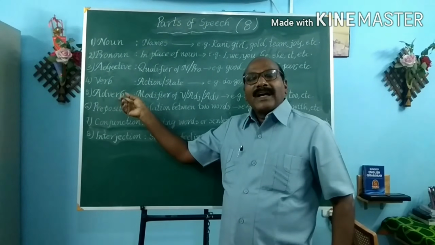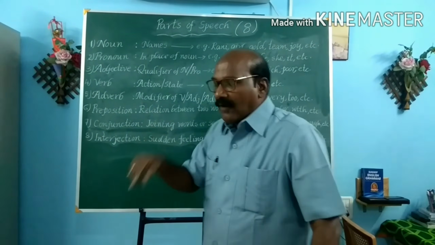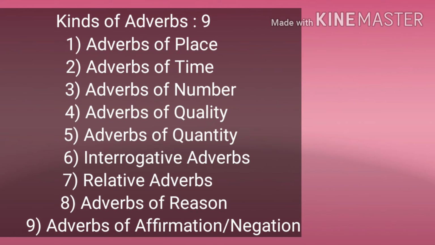And now coming to adverbs. Adverbs are also of 9 types. Different adverbs are there: adverbs of place, adverbs of time, adverbs of number, adverbs of quality, adverbs of quantity, interrogative adverbs, relative adverbs, like that. Different kinds of adverbs are there.